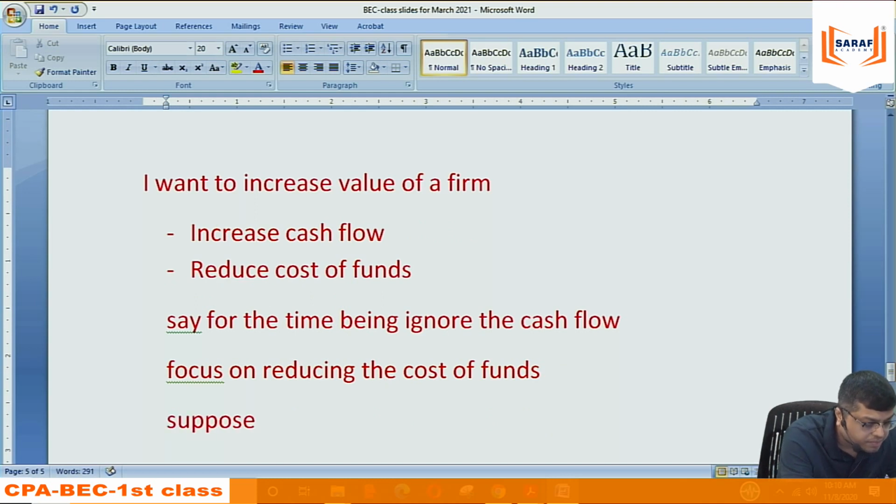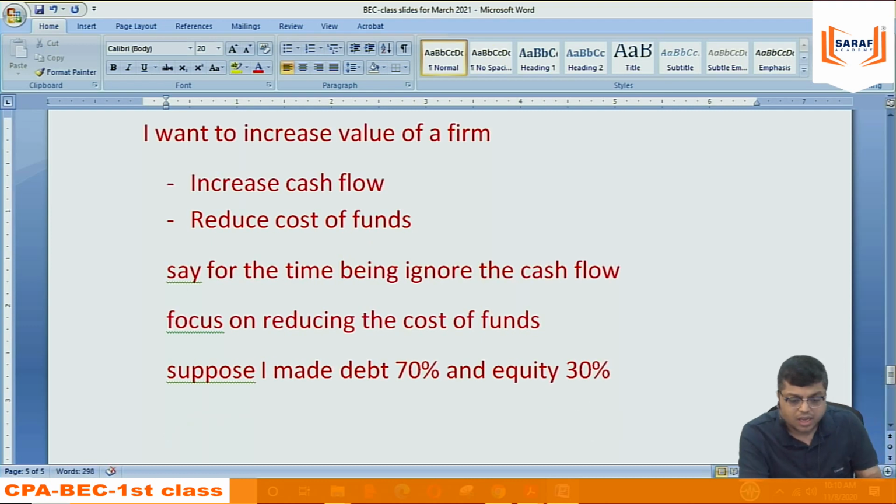Suppose I made debt 70% and equity 30%. I have increased the proportion of debt.